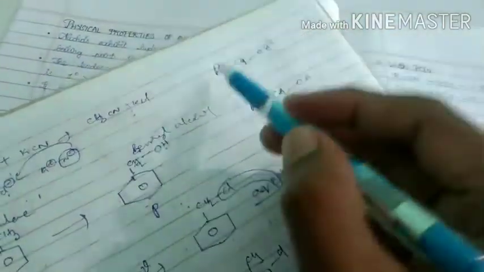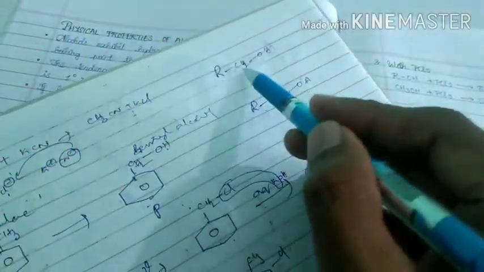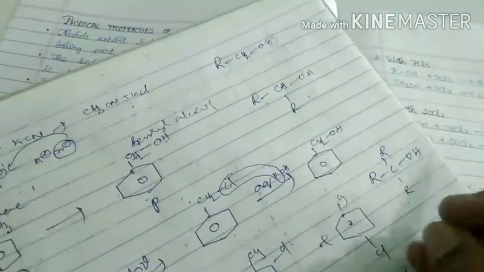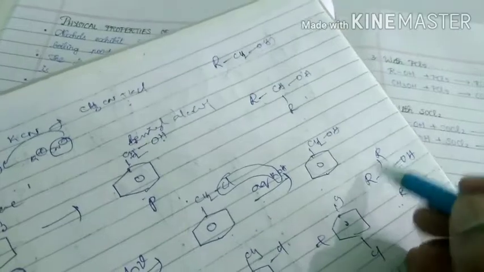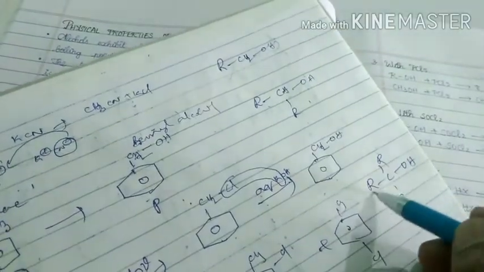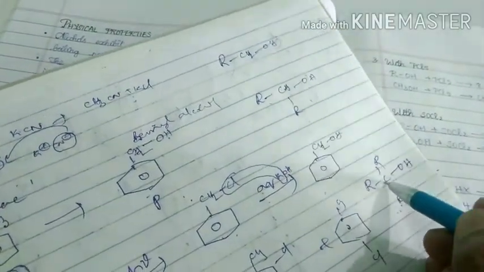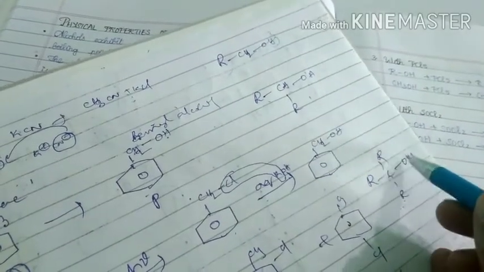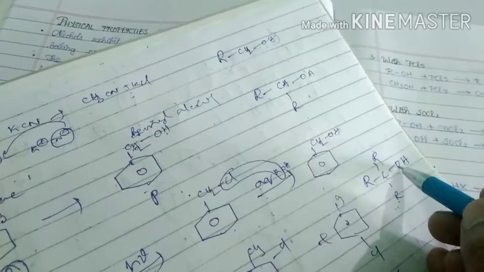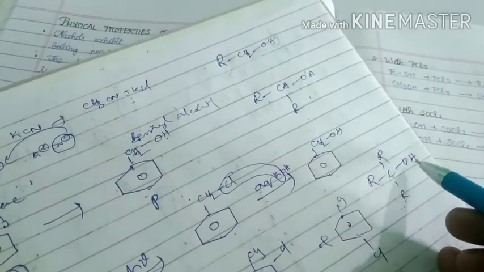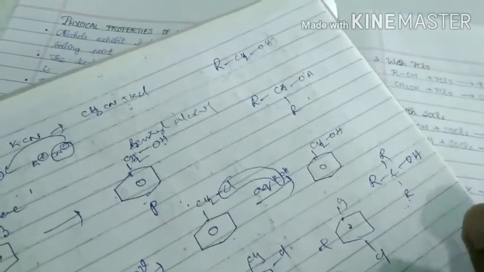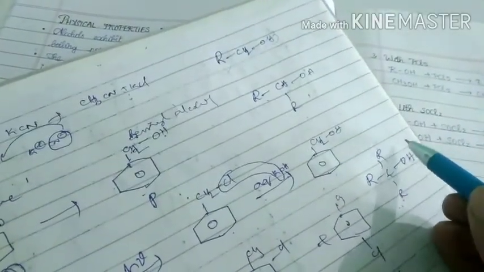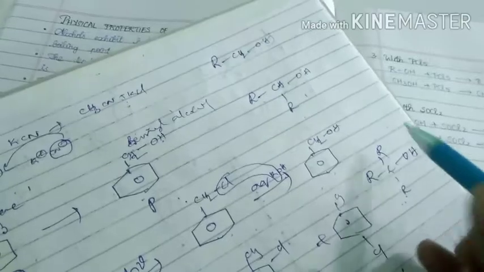So if one alkyl group is present, then the chance is somehow more, because these alkyl groups act as electron donating groups. When these groups are present, they donate electrons to this carbon, then this donates those electrons to this oxygen, then the oxygen donates electrons to hydrogen, then the bond strength between oxygen and hydrogen is somehow more, so there is no chance of breaking the bond.